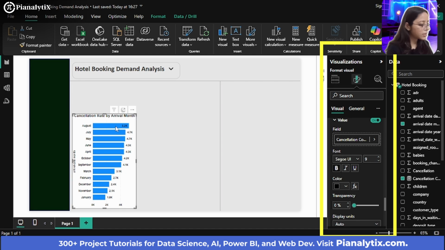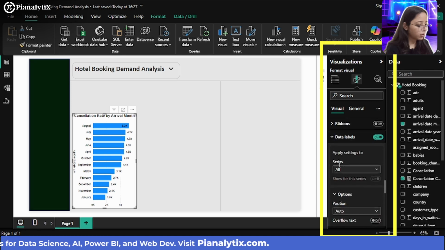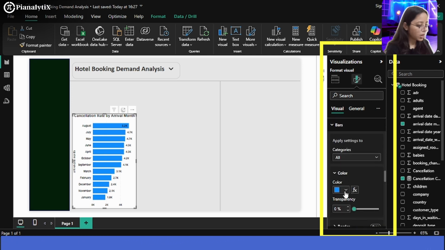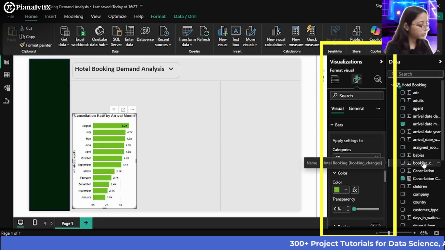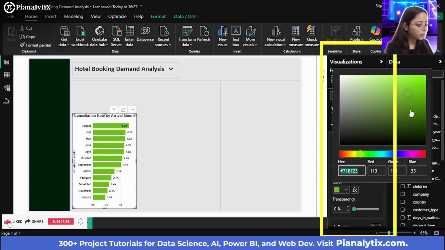Now you can see that in August there was the highest cancellation rate, following July, May, and subsequently other months. Now what you can do is change the color of these bars. Go to the bar section and you can choose a color, something like, I'll say, green. So this is the color that you can go for. Or maybe if you want something more green, I think.